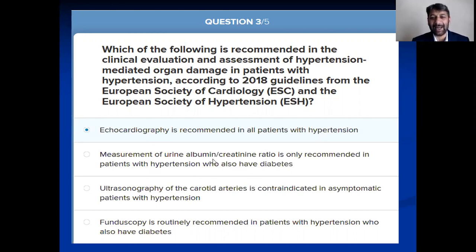That creates some doubt as well. Then, ultrasonography of the carotid arteries is contraindicated in asymptomatic patients. I don't know. I'll give you a description of each option so that you will know when to order these things according to the updated guideline.